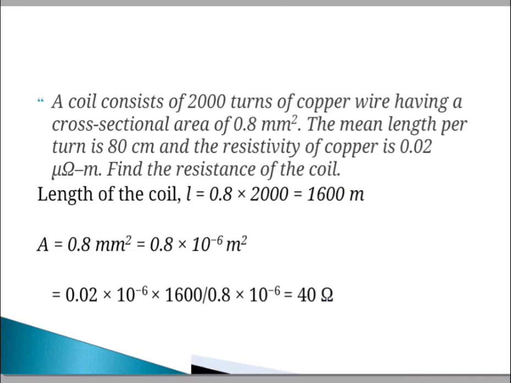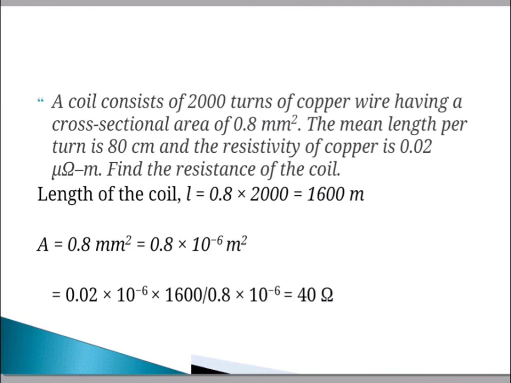First write down the given quantities. The length per turn is 0.8 meter, and we multiply by the number of turns to obtain the total length of the coil, that is 0.8 into 2000, which is 1600 meter. Then the area is 0.8 millimeter square, that is 0.8 into 10 raised to minus 6 meter square, converted into meter square.